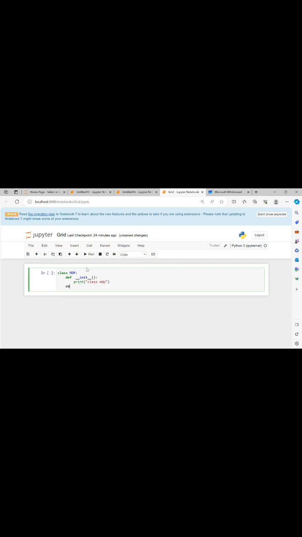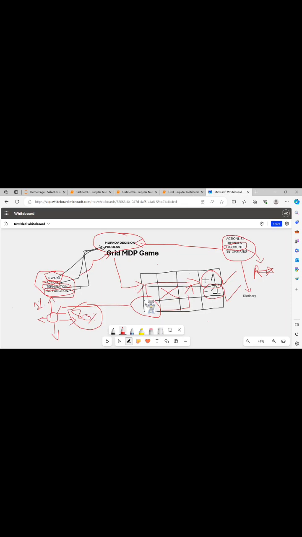Then we have to define the function for the reward. We are talking about reward. In reward, what we have said, reward can come on a state. Like this is a termination state and it has +1 reward. It means that the agent will move to this state to get this reward. So in reward we are talking about state, and what we require is that it just returns us the reward.